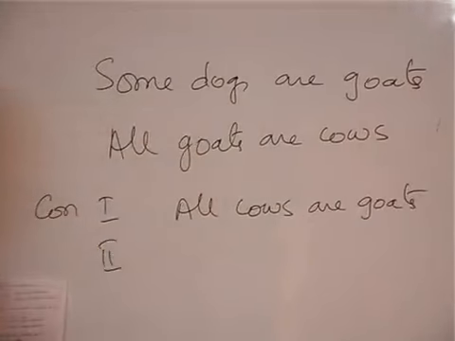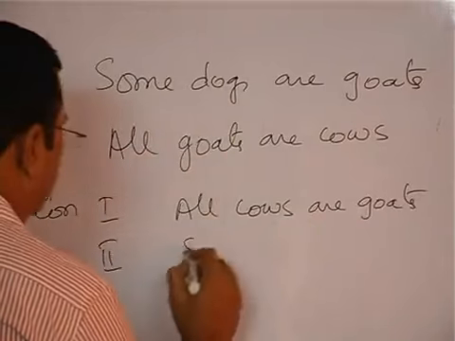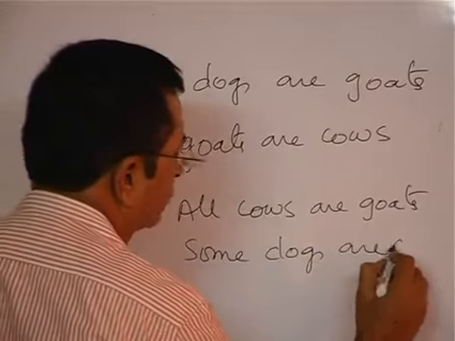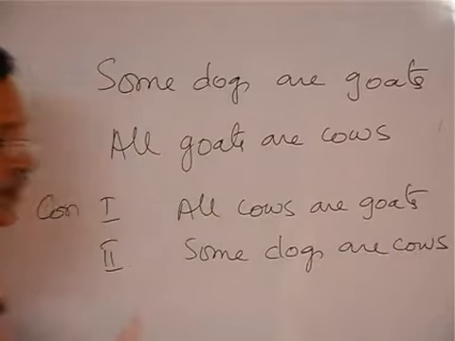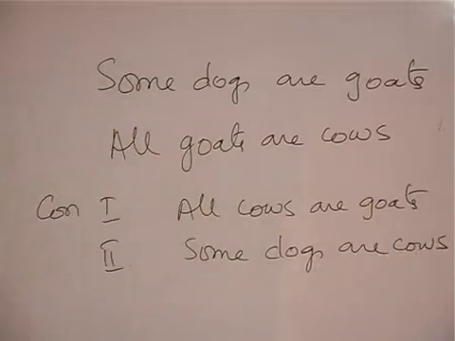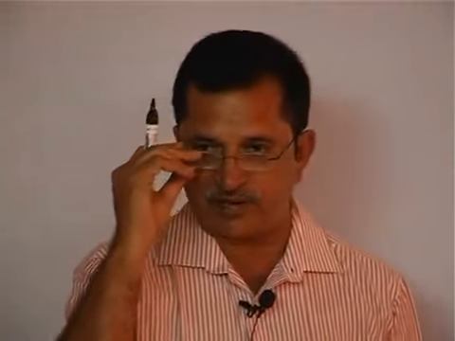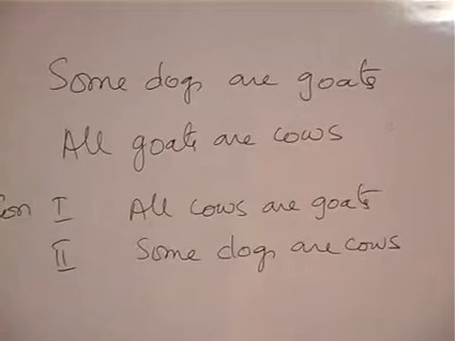Conclusion number 2: some dogs are cows. According to the rule, when you are taking the direct conclusion, no term can be distributed in the conclusion unless they are distributed in the statements.